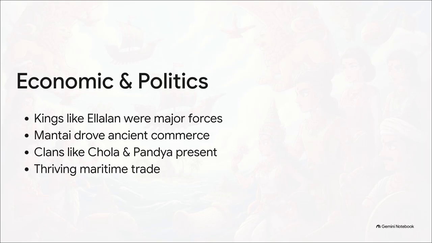The evidence of their overarching economic and political power is immense. Prominent Tamil monarchs like Devanampiyatissa and Elara were major political forces driving ancient commerce. We repeatedly see mentions of powerful Tamil clans, the Pandya, Chola, and Chera, among others. And the physical evidence, ranging from coins and beads to intricate ship carvings, confirms the researchers' view of a massive, thriving Tamil-Elam maritime trade network.